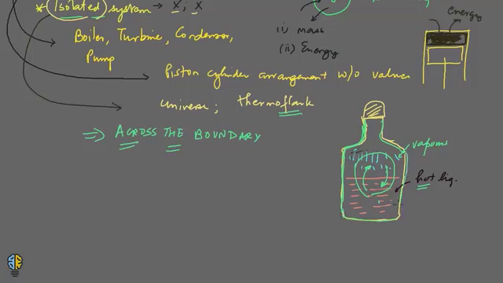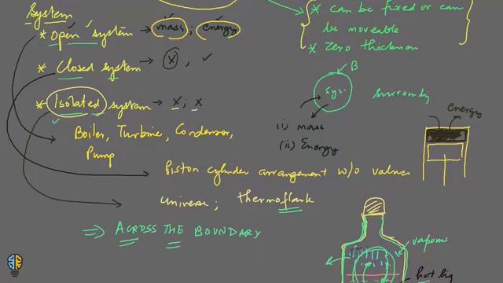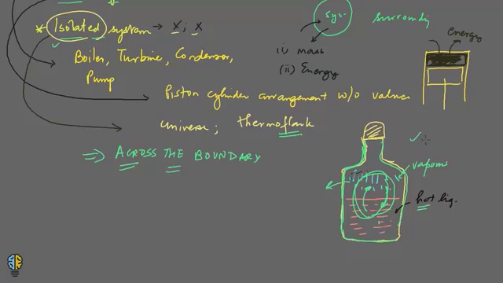So when nothing is visible or nothing can be felt out across the boundary, then we can say nothing is happening between the system and the surroundings. Okay, although there would be a lot happening within the system, but because we don't get anything outside the boundary or across the boundary, we say nothing is happening between system and surroundings. Okay, so that is why it is called an isolated system. I hope you understood and got the idea behind the various kinds of systems that we have: open, closed and isolated, and this being the isolated example.